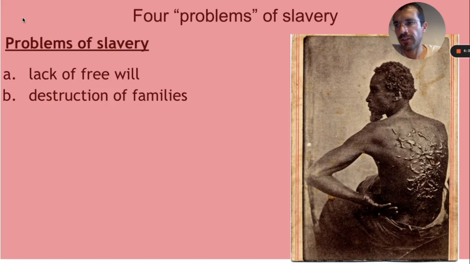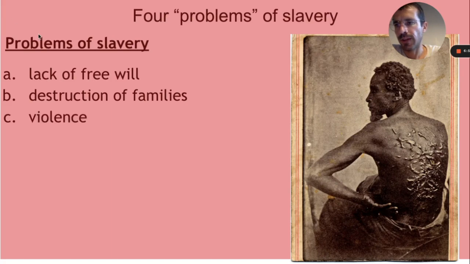The second problem was the destruction of families. Slaves could not expect to have a family because family members could be sold off to other plantations at any moment. The idea of 2 people forming a couple, having children, and raising them to adulthood, this idea that we call family, just did not exist for generation upon generation of slaves.